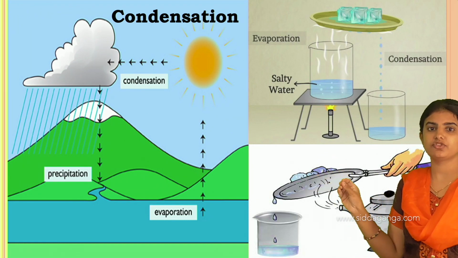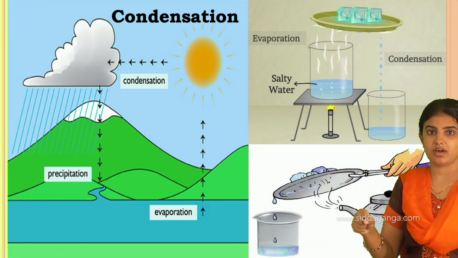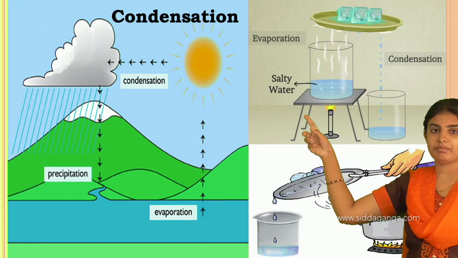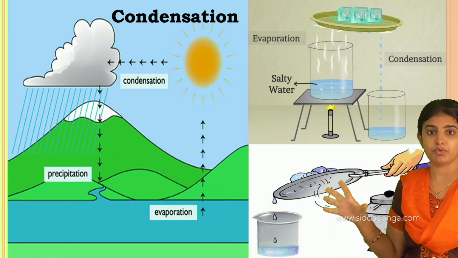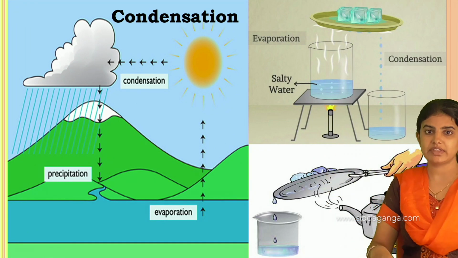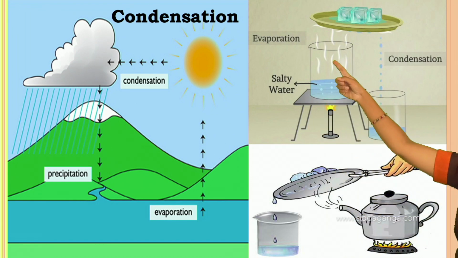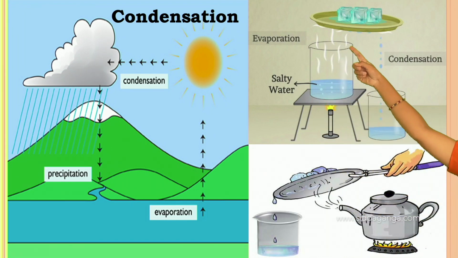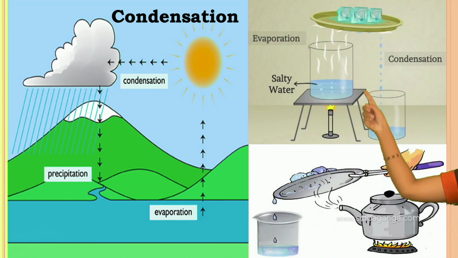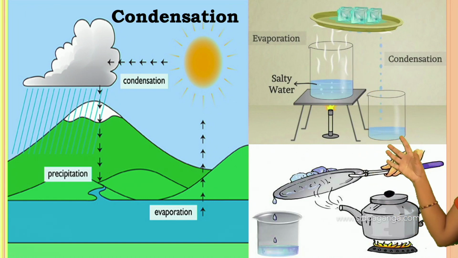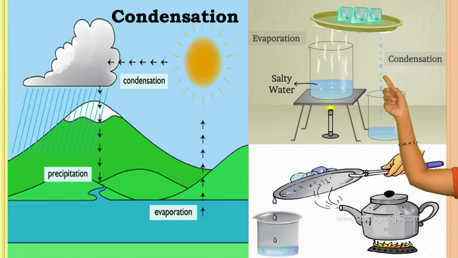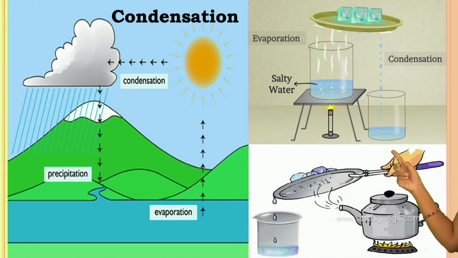On the metal plate, ice cubes will be there, and these ice cubes will absorb the heat of this water vapor, which has more energy and more heat. The ice captures the heat, leaving behind droplets that form at the plate. These droplets fall into another beaker, which collects the water droplets, and this is how the condensation process takes place.